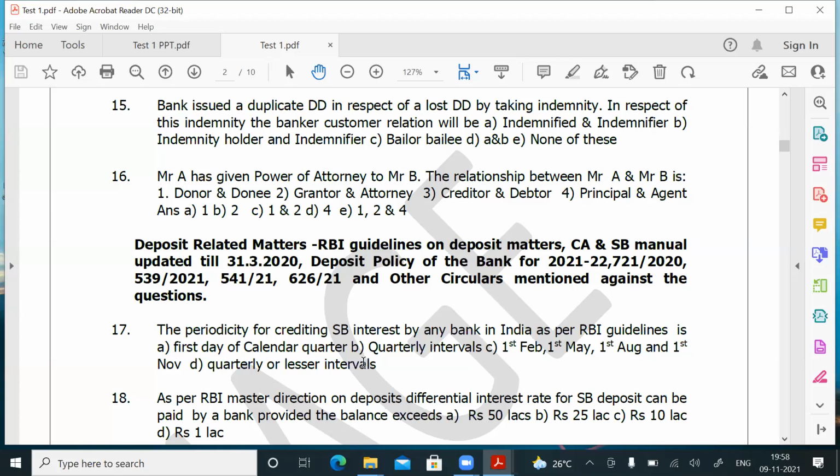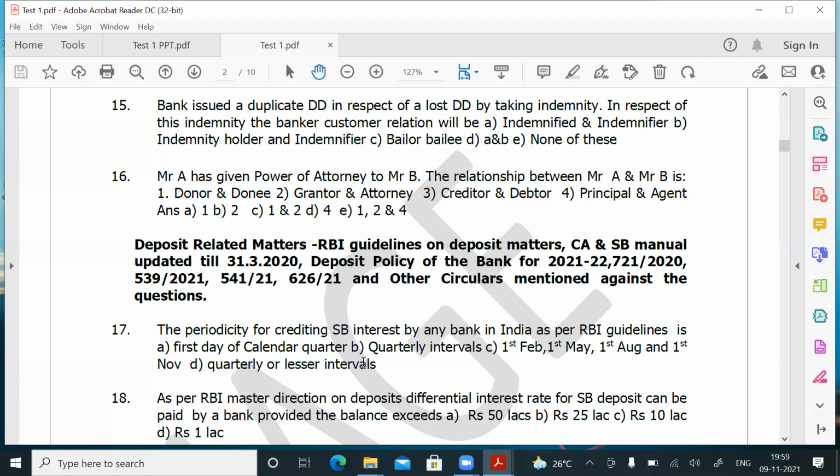Once in 3 months minimum you have to give credit. If you want to give credit every month, you can. If you want to give once in 2 months, you can. If you want to give credit every day, you can, because CBS will do it. Okay, so what is the RBI guideline? The periodicity of crediting SB interest by any bank in India as per RBI guidelines is quarterly or lesser intervals.